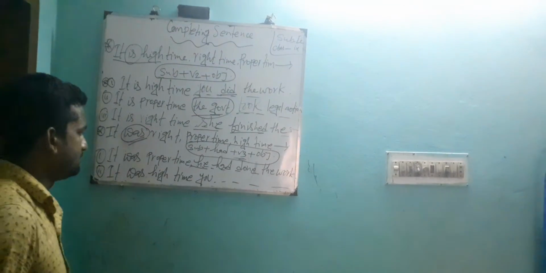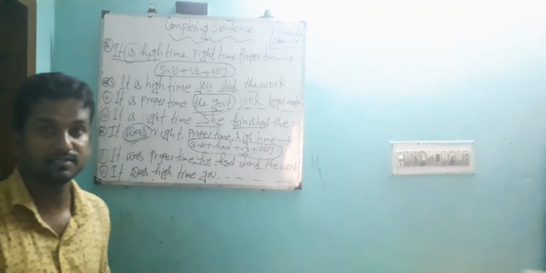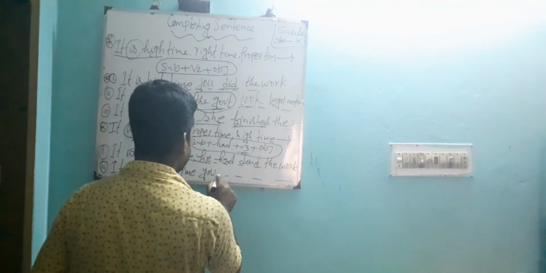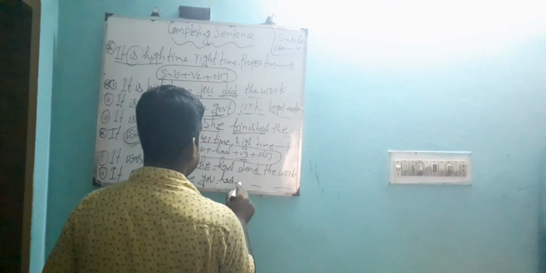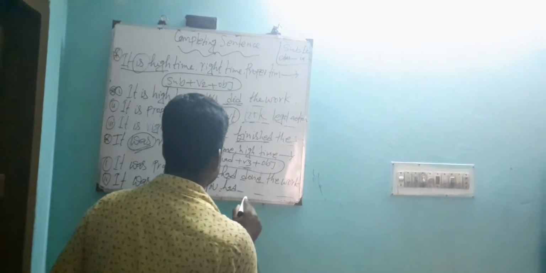It was high time. After this, there is subject you. So there is no need of using subject. Then, according to structure, what should you do? Use your had. Then verb, actually past participle.